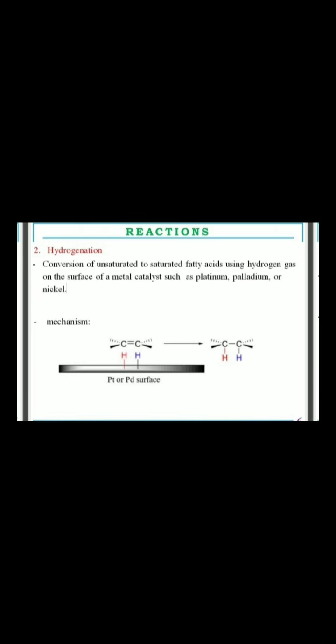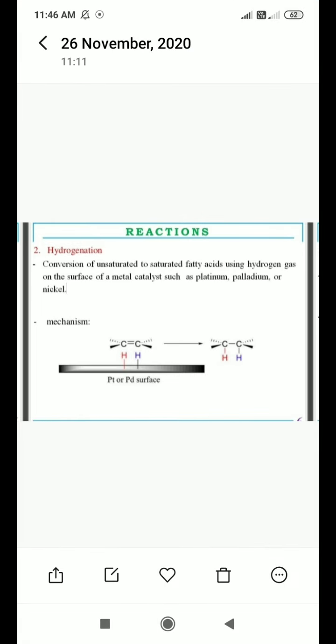CH2 double bond CH2 is an unsaturated compound. Why is it unsaturated? Because it contains the double bond. Saturated compound means carbon-carbon single bond, and unsaturated compound means carbon-carbon double or triple bond.